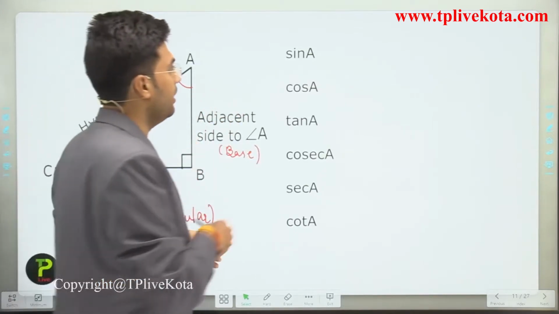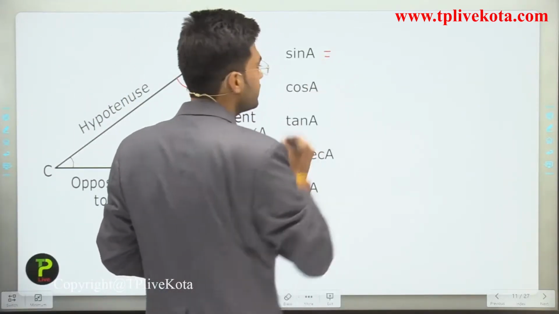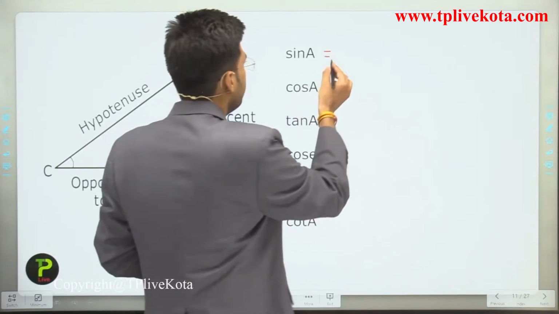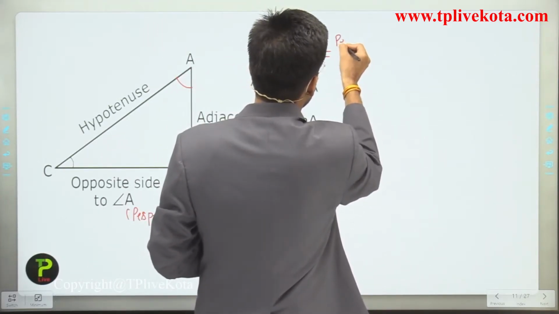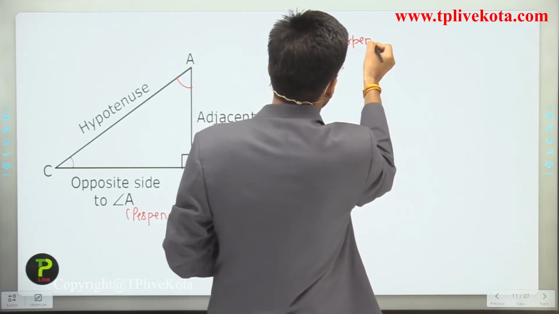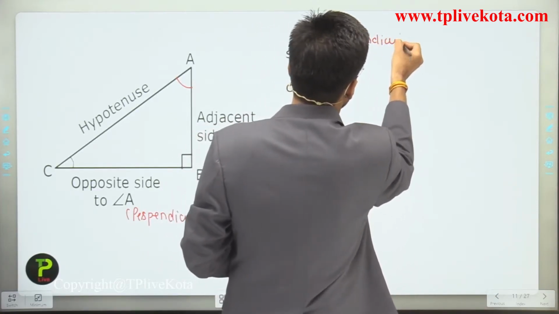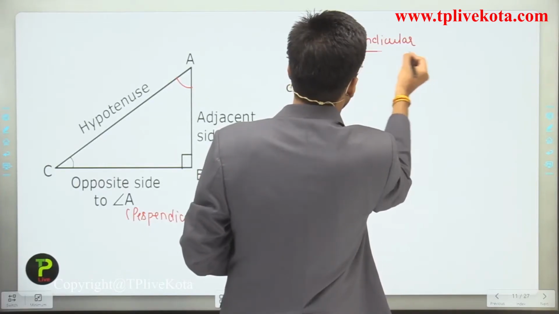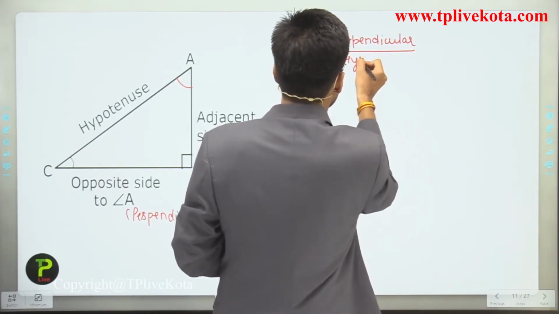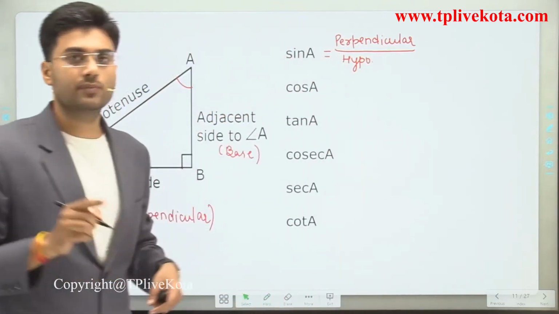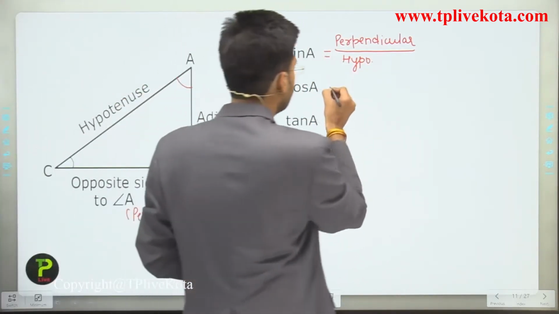Clear? And we know, what is the value of sin A? Sin A is the ratio of perpendicular divided by hypotenuse.